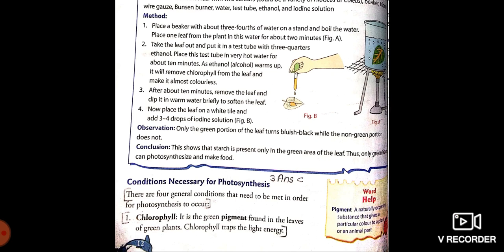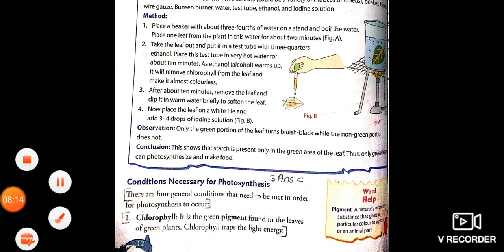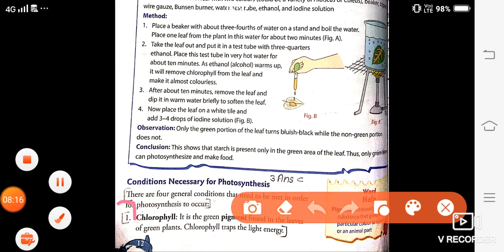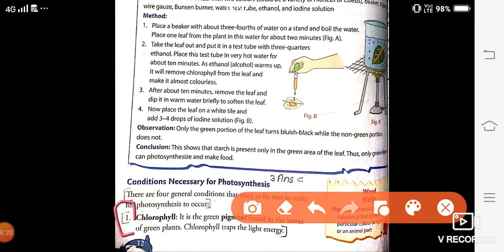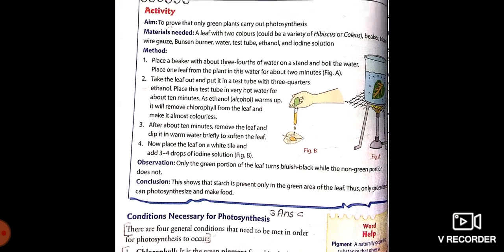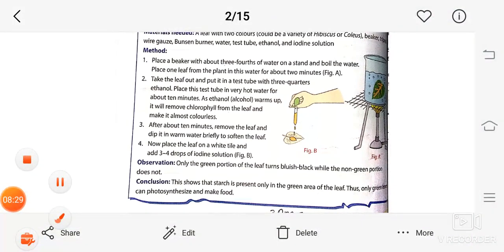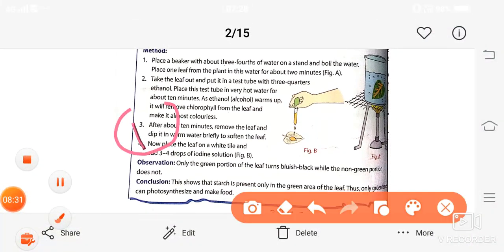So first is chlorophyll. You will start from here. Chlorophyll is a green color pigment found in leaves of green plants, which traps the light energy. This is your first point. Chlorophyll will be your first point. Then second,